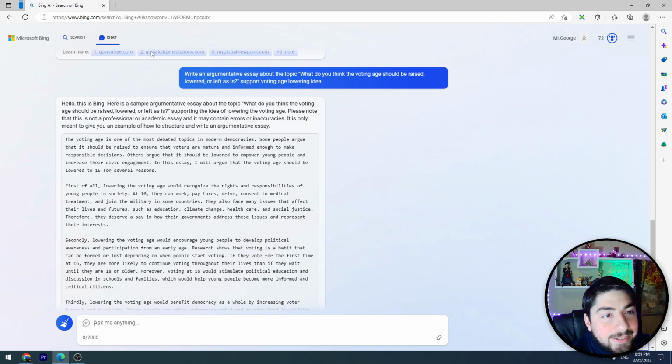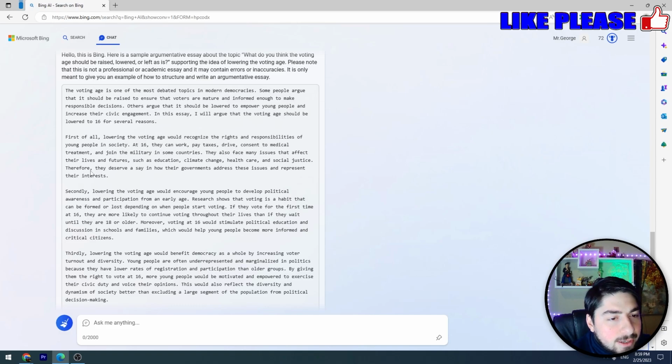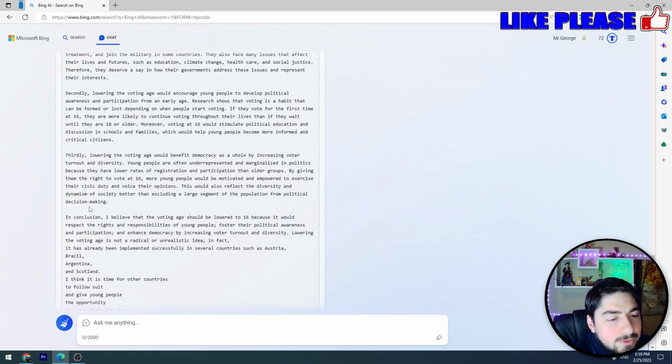Another example, I asked Bing Chat to write an argumentative essay about the topic: what do you think the voting age should be, raised, lowered, or left as is? And also I gave the hint to support the lowering idea, guys. And as you can see, Bing AI tool wrote an argumentative essay for me with different arguments about why it's better to lower the voting age, and you can see the conclusion.